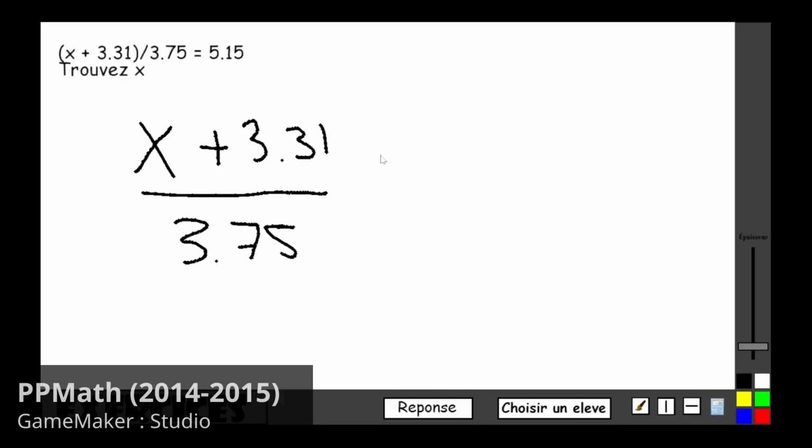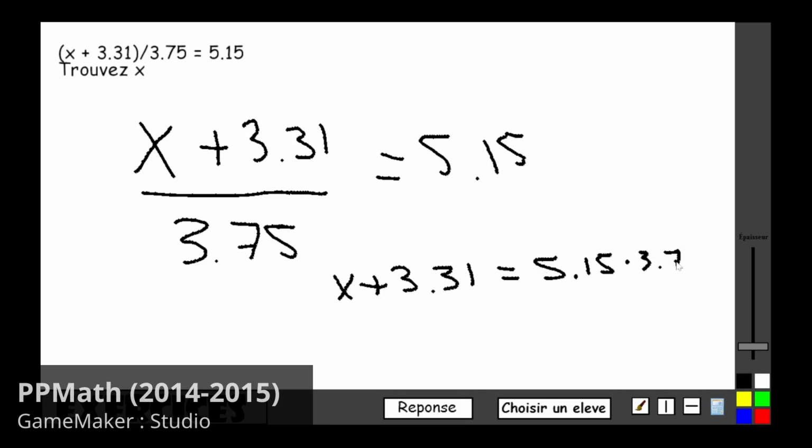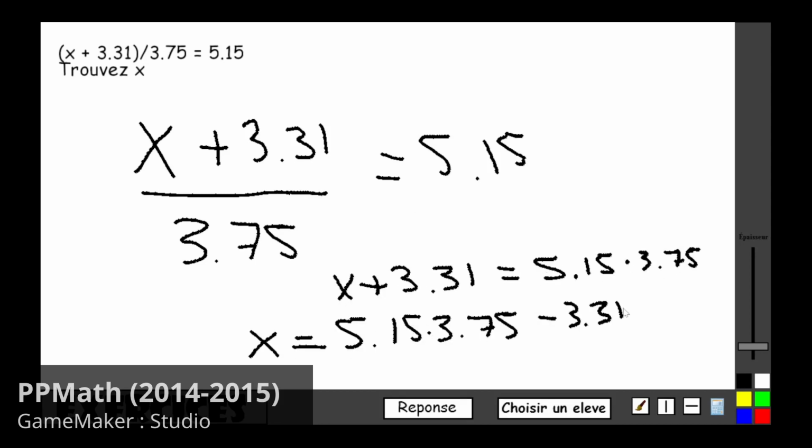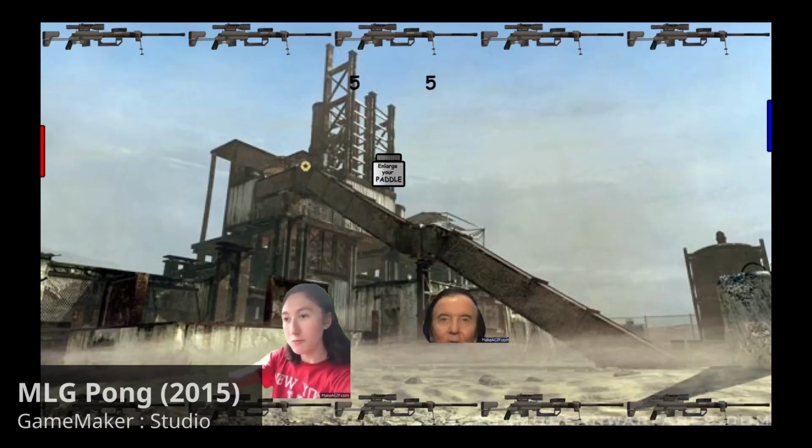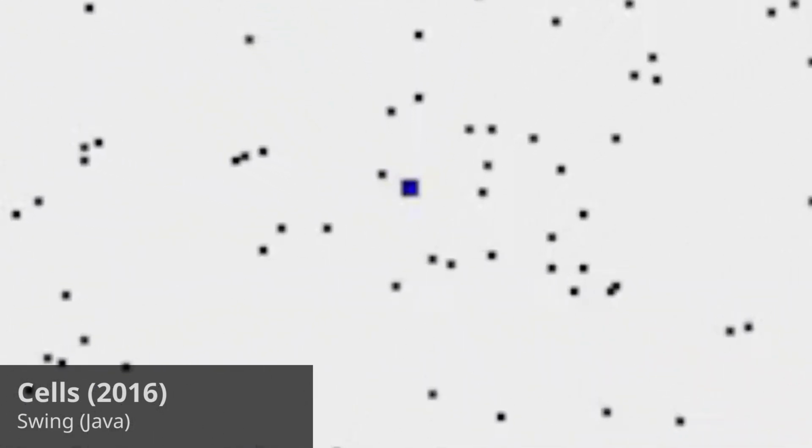For a high school junior project, I created this desktop application using GameMaker that generates math exercises for 8th graders. My last GameMaker project is a meme version of Pong. My first real Java project was to create a cell simulation. The cells are really tiny. If cells don't eat food, they die, and their offspring get similar stats as their parents.